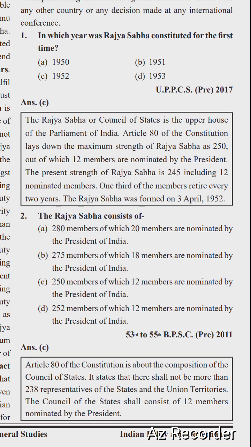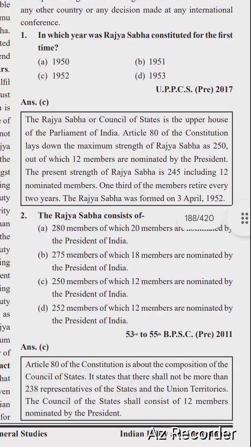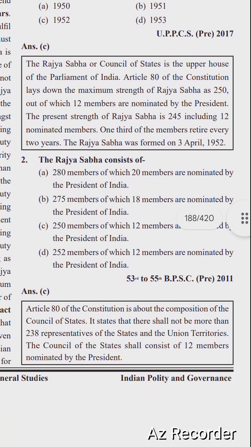The Rajya Sabha, or Council of States, is the upper house of the Parliament of India. Article 80 of the Constitution lays down the maximum strength of Rajya Sabha as 250, out of which 12 members are nominated by the President. The present strength of Rajya Sabha is 245, including 12 nominated members. One third of the members retire every 2 years. The Rajya Sabha was formed on 3 April 1952.